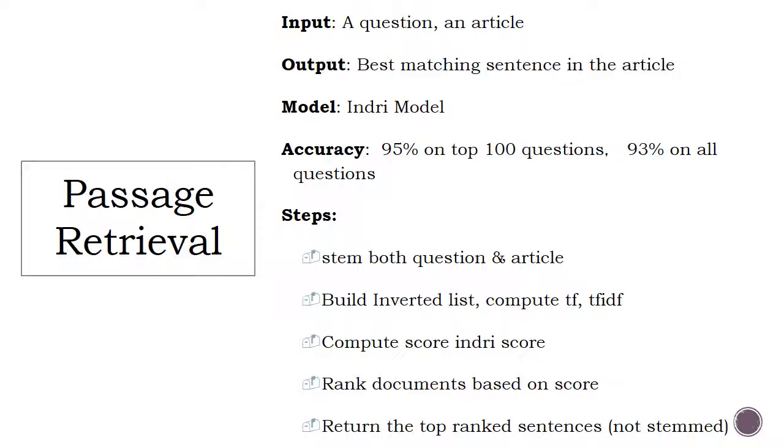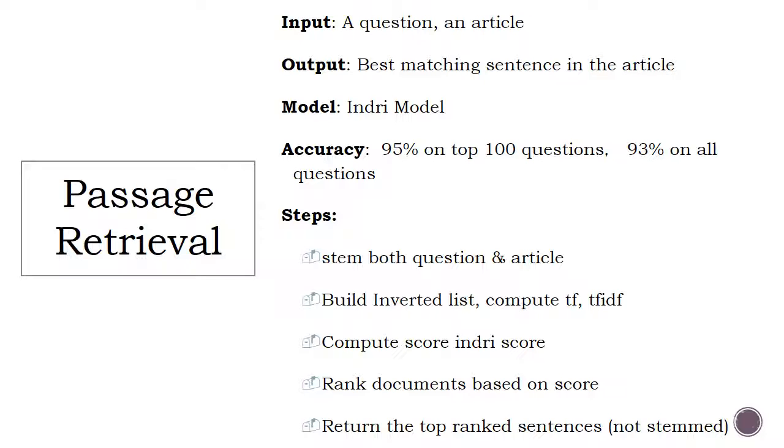The passage retrieval component can find the best matched sentences using the given document and a query. We use the Indri model for a retrieval model. This is an inference network model with smoothing parameters, so we can always get a score for each sentence even if it doesn't contain a query term. It works better both in precision and recall than the basic TF-IDF model.